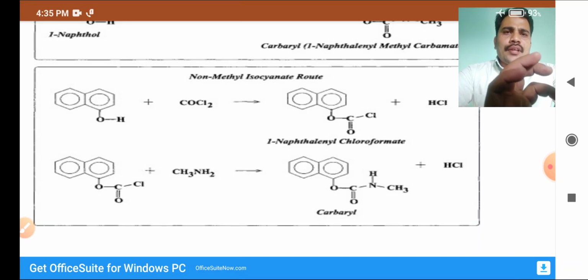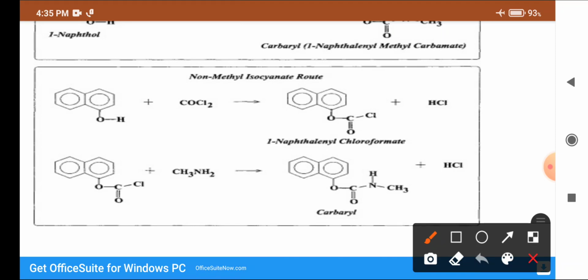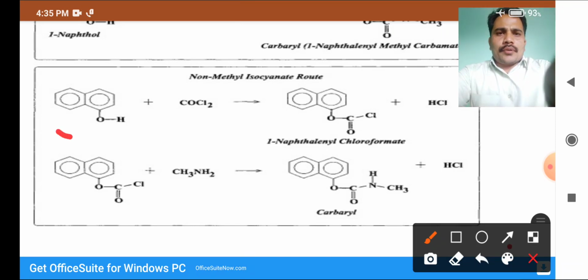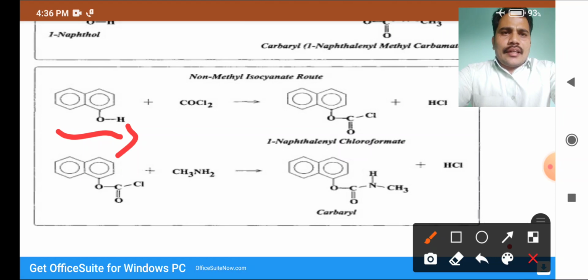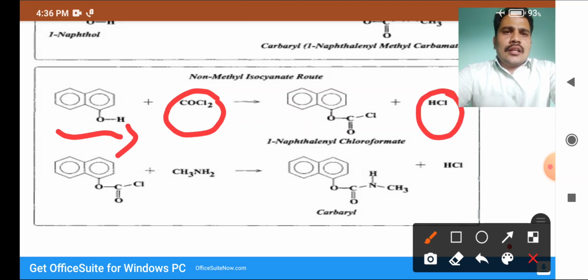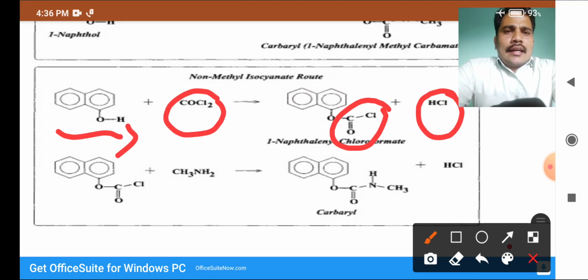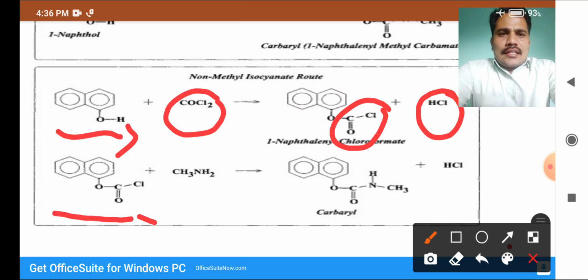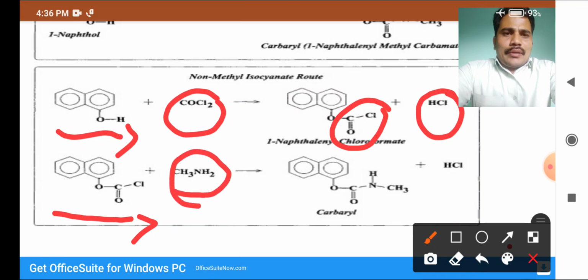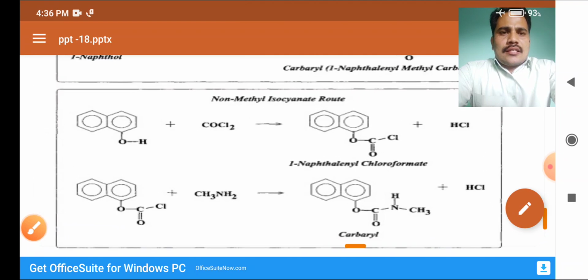The other method is a simple one, the non-methyl isocyanate method. First we take naphthol, which reacts with phosgene gas. After elimination of hydrochloric acid, the remaining COCl is attached to the oxygen atom of the naphthol. This then reacts with a primary amine like methylamine, CH3NH2, with elimination of hydrochloric acid.